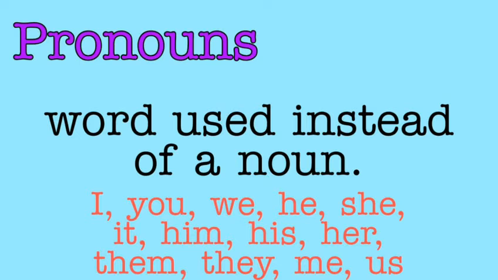So we replace them with words like I, you, we, he, she, it, him, his, her, them, they, me, us and so on.